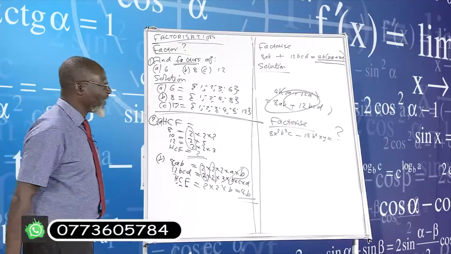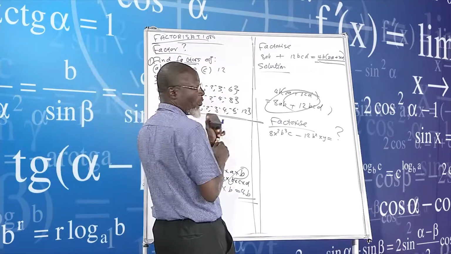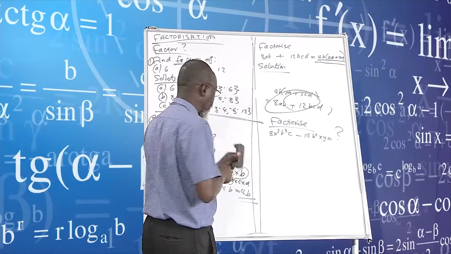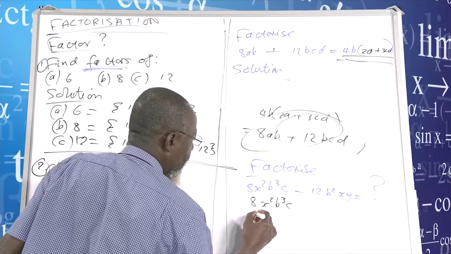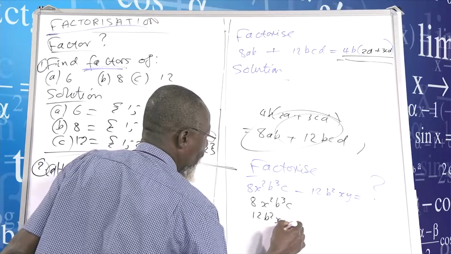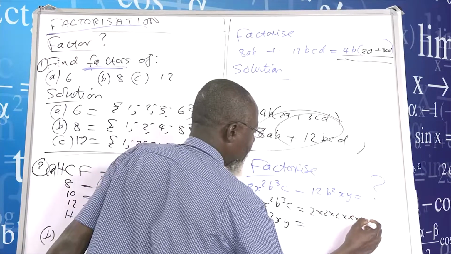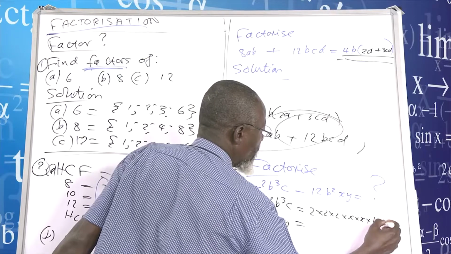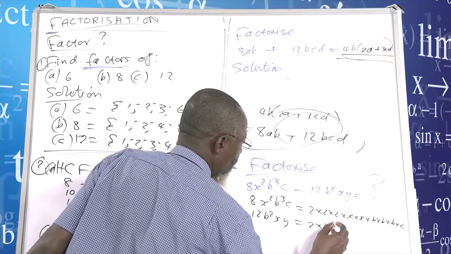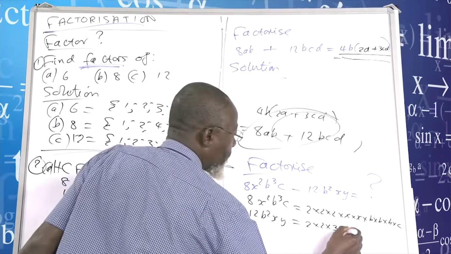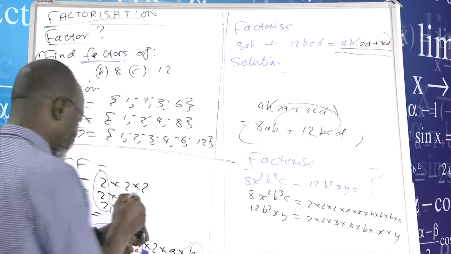I'm going to proceed. We have been given another question now. The main dish, right? I'll quickly go through this one. What do I do to factorize this one? The first thing I have to find is my HCF. 12b squared xy is equal to 2 times 2 times 3, which is 12, multiplied by b times b, and then multiplied by x times y.